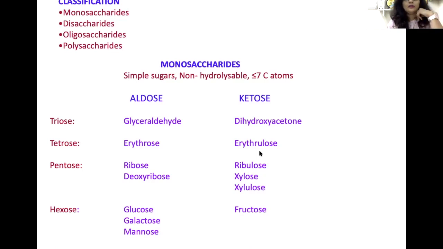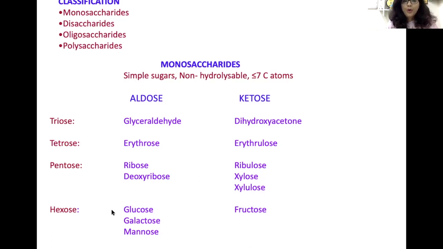Then pentose is another important group. An example of a pentose aldose is ribose, and this ribose is a part of nucleic acid, in the same way as deoxyribose. Now the ketoses of pentose are ribulose and xylulose.